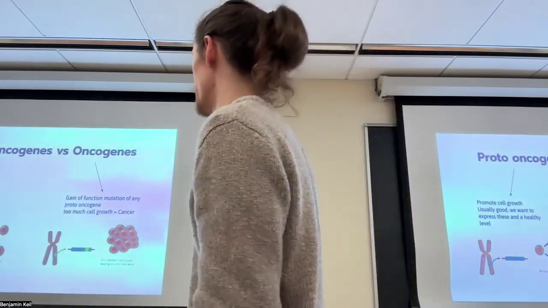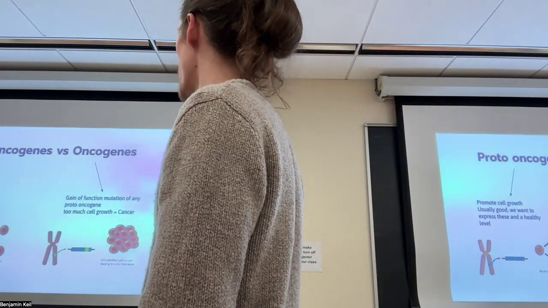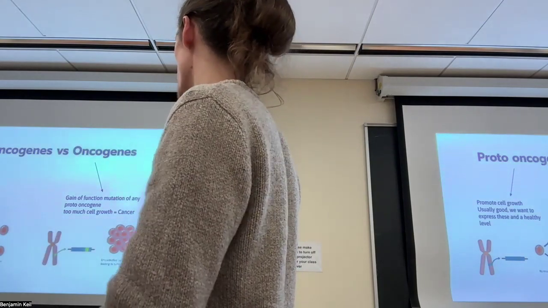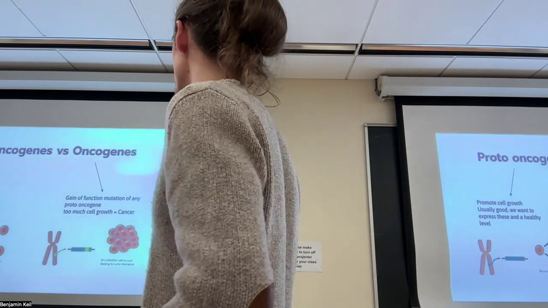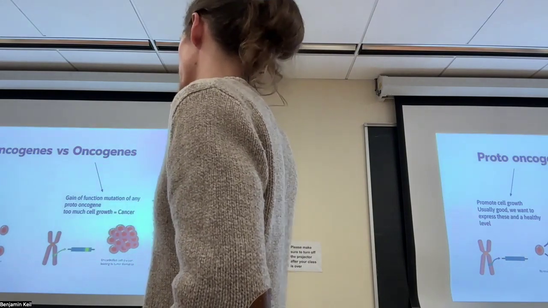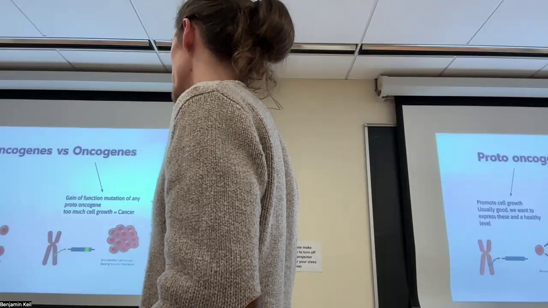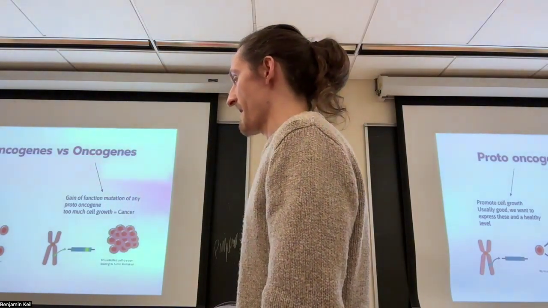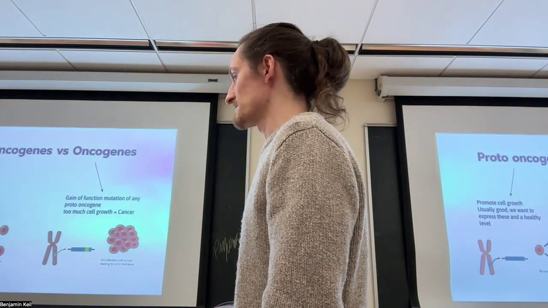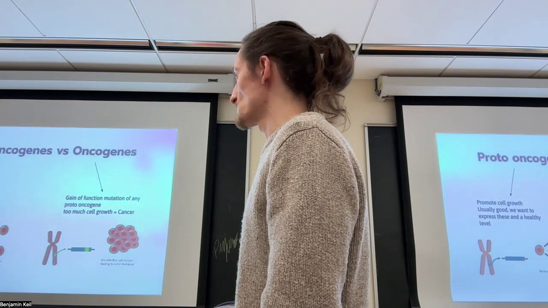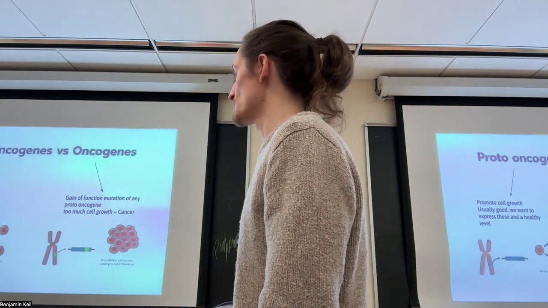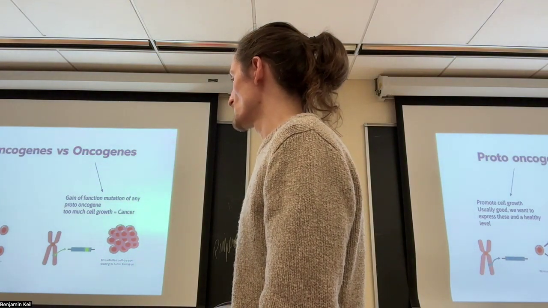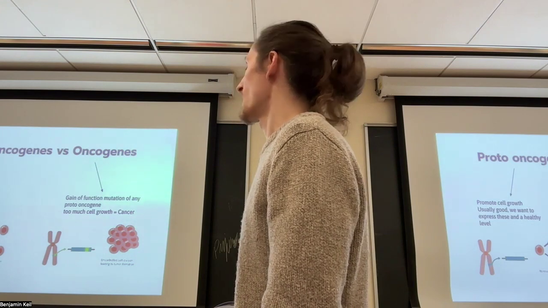Proto-oncogenes promote cell growth. Oncogenes are a gain of function and produce a lot of the cancer cells. The point of the slide is just that oncogenes are not different genes than proto-oncogenes. They're just upregulated proto-oncogenes, whereas tumor suppressor genes are different. Those are different proteins, different regulators, doing different things. But oncogenes are just a gain of function in a proto-oncogene. Okay, that makes sense.